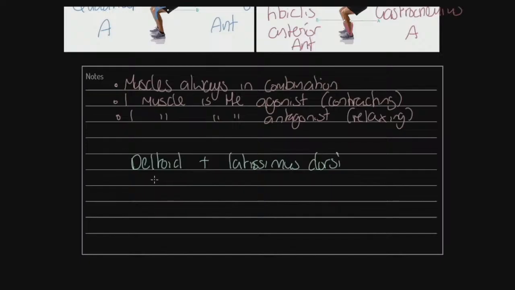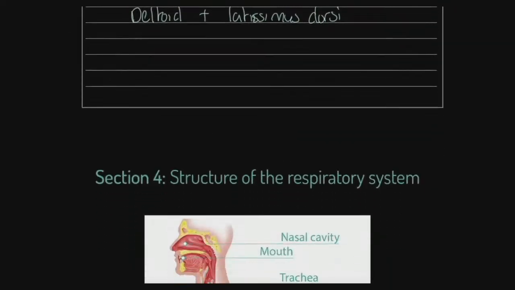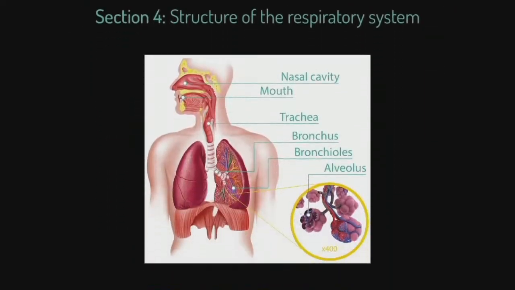Generally speaking, there are a couple of exceptions, but generally speaking, the deltoid will act as an abductor and the latissimus dorsi as an adductor. I think that's the only one I haven't put as imagery on the screen. So those are our muscle pairs and something we should be aware of.